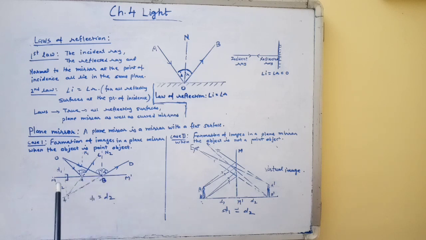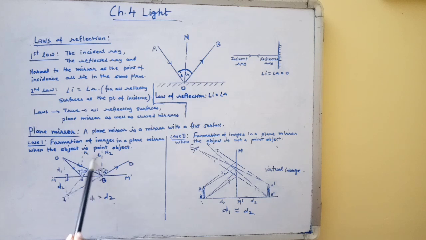Then the two rays are reflected back as AC and BD, as shown in this figure. As the incident rays follow the laws of reflection, the angle of incidence is equal to the angle of reflection. Therefore, angle I equals angle R in this case, and here angle I dash equals angle R dash.